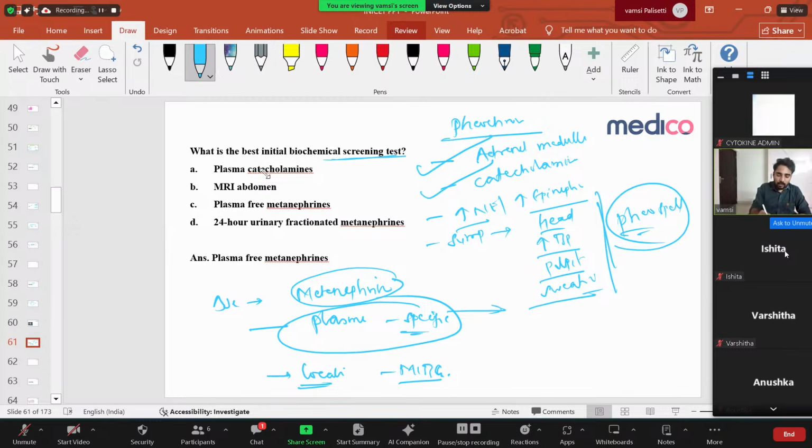So what is the question you asked? What is the best initial biochemical screening test? Plasma catecholamines, you don't use; you use the derivatives, metanephrines. MRI abdomen, you are not using, right? And plasma free metanephrines, correct. And 24-hour urinary fraction, no, right? The most specific is serum metanephrines. That's the thing. If they ask to localize the gland, it's an MIBG scan. Very good. Let's go to the next question.